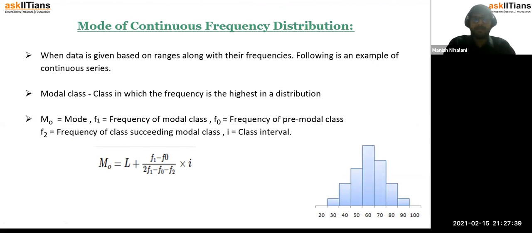So when data is given based on ranges along with their frequencies, we are talking about grouped data. Mode is basically the highest frequency observation.